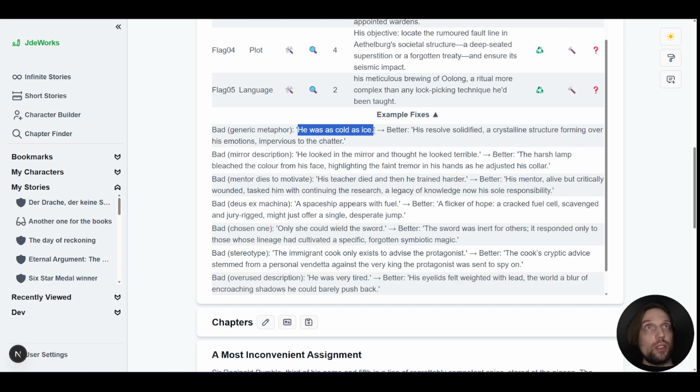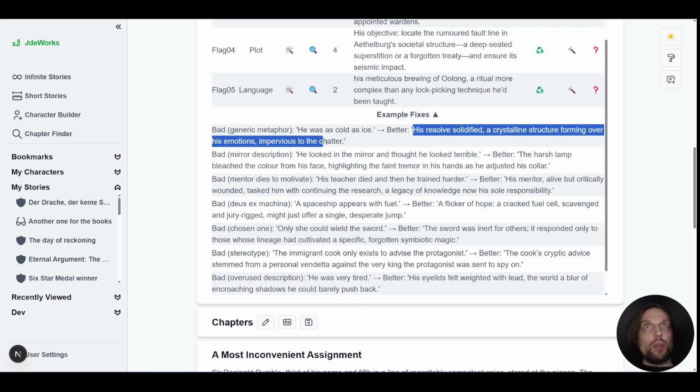"He was as cold as ice" could be "his resolve solidified, crystalline structure forming over his emotions, impervious to the chatter." And if this is better or worse, you can, of course, decide for yourself.